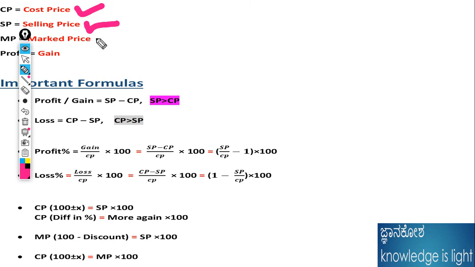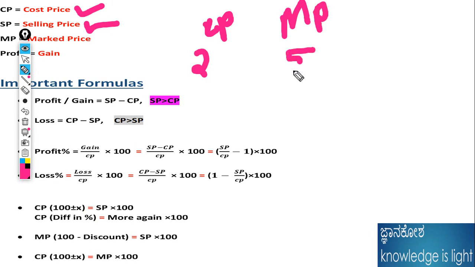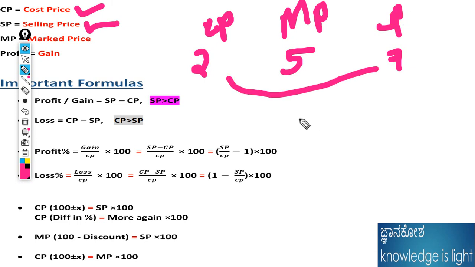Understand? For example, I bought one pen from my friend for 2 rupees. Understand? 2 rupees, that is the cost price. Initially the market price was 5 rupees. The exact cost is 5 rupees for the MRP rate. Then, because of the lockdown, I will sell my pen to one of my friends for 7 rupees. Understand? That is the selling price. What is the profit in this? 5 rupees profit. Understand? But he thought only 2 rupees profit. But the actual profit he got is 5.